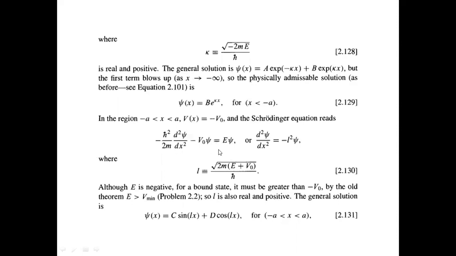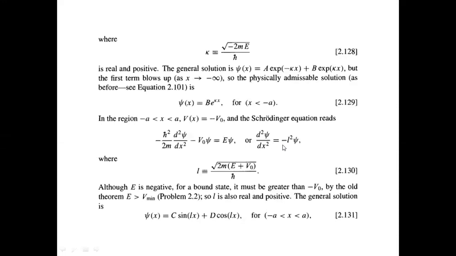Now this can again be simplified if we introduce a new parameter l, defined as the square root of 2m times E plus V naught, divided by h bar. And this Schrodinger equation can be rewritten in this simpler form.